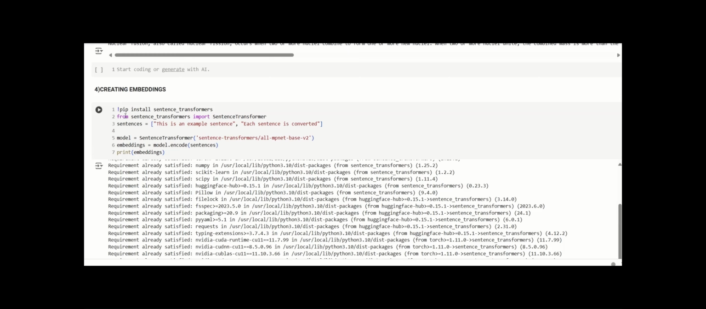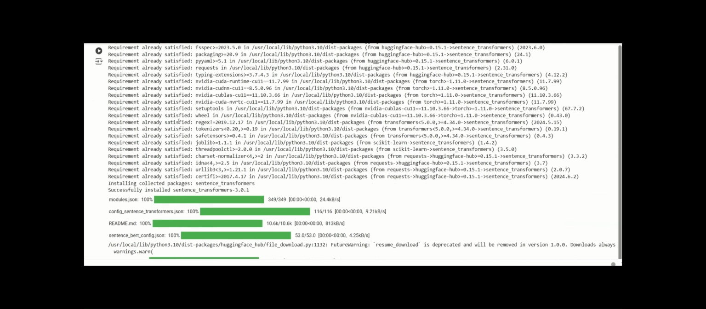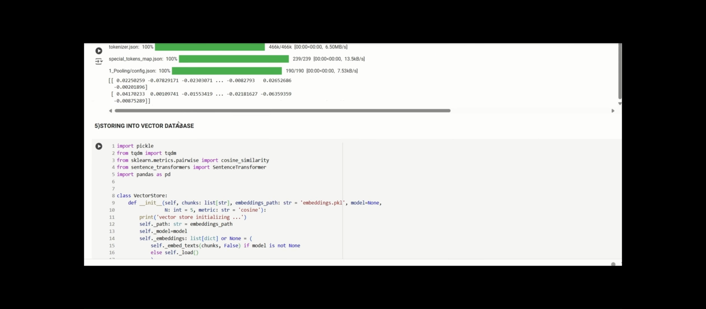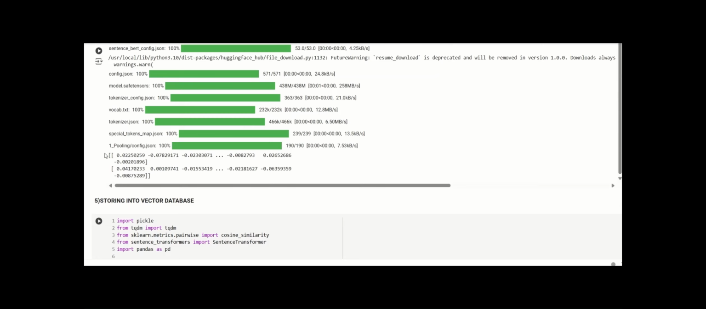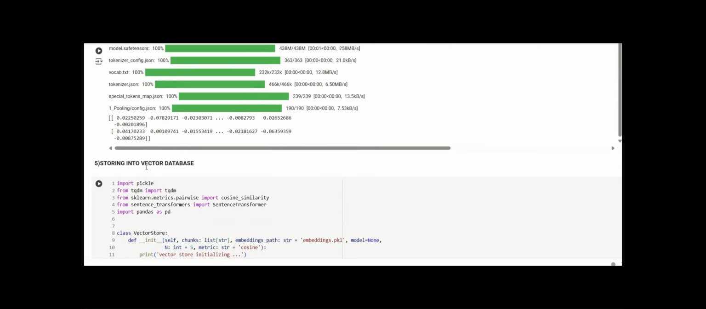You need to convert sentences into embeddings in the next step. Sentence transformer is the library we use to generate sentence embeddings. All MPNet base v2 is a pre-trained model to convert sentences into dense vector representations. As you can see, these are the embeddings generated.